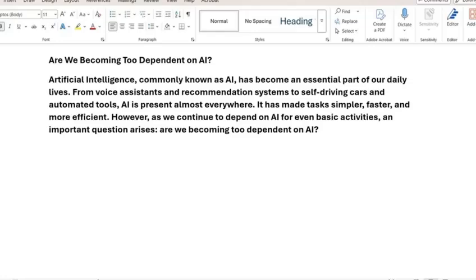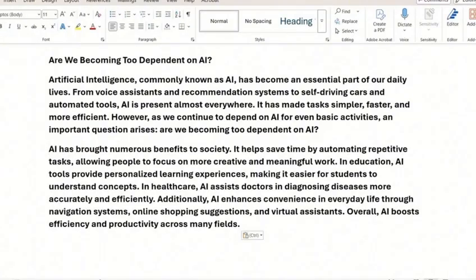Step 2. Positive outcomes. Next, we move to the body paragraphs. Start with the positive side. Here, you explain the advantages of the topic. For example, AI has got many benefits.